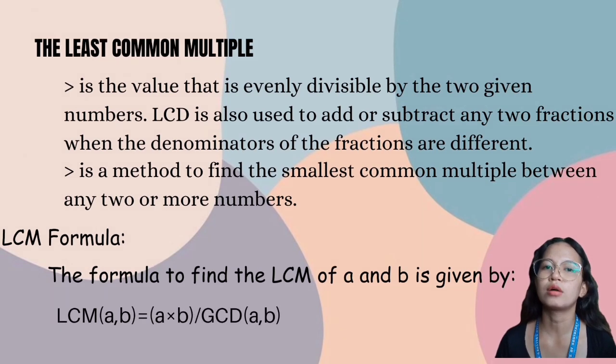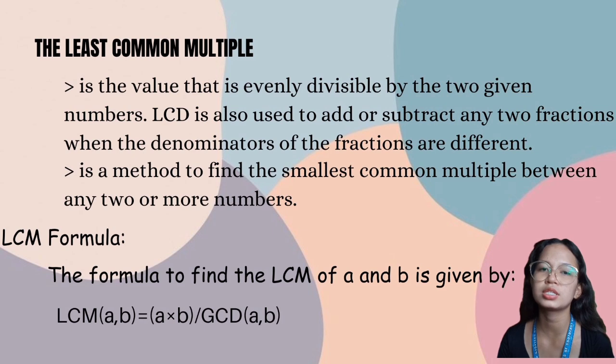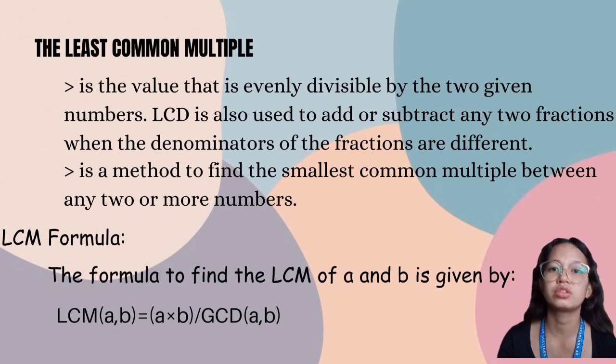The least common multiple is a value that is evenly divisible by the two given numbers. LCM is also used to add or subtract any two fractions when the denominators of the fractions are different. It is also a method to find the smallest common multiple between any two or more numbers.